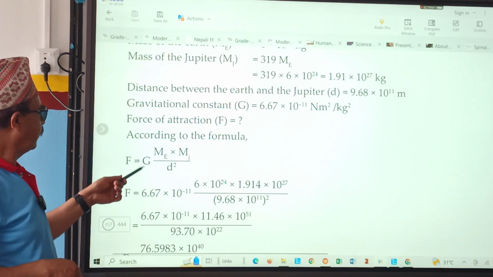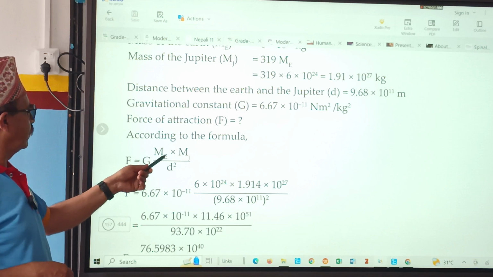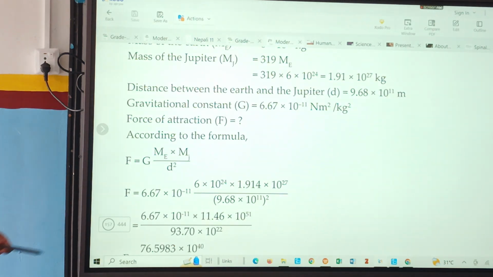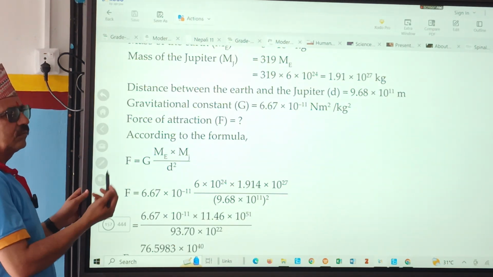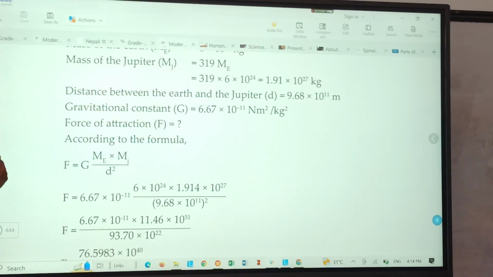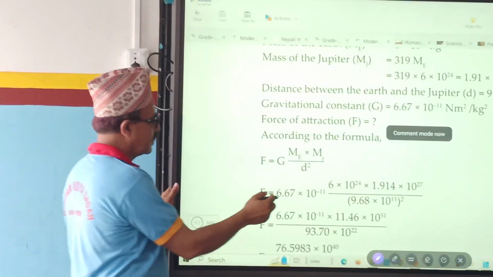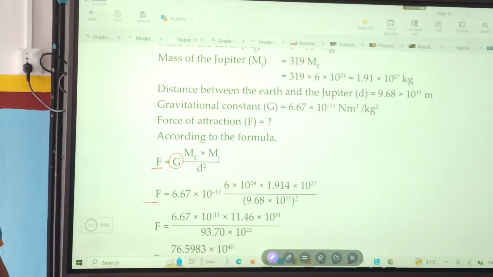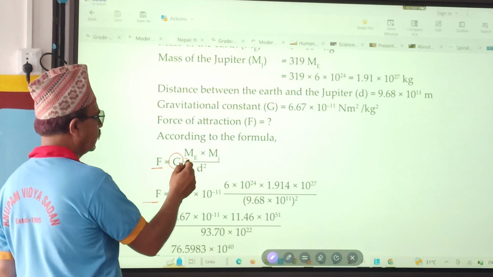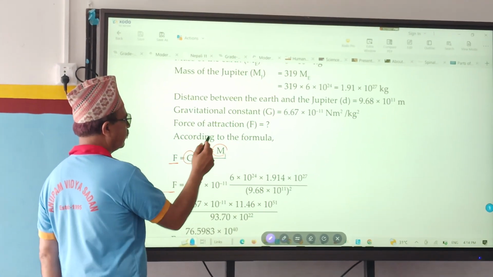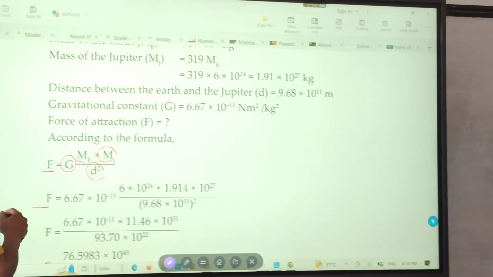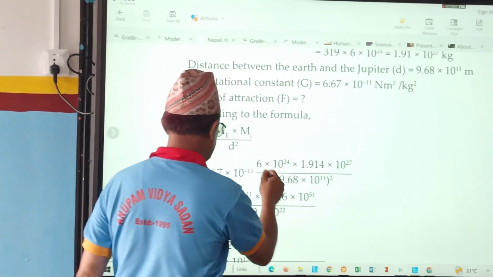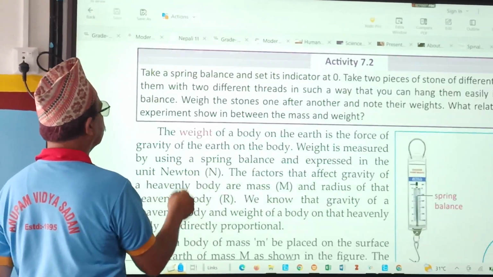Force of attraction. What is the formula? F equals to G M1 M2 by D square. Yes or no? Look at your formula. F equals to capital G. What is capital G? Gravitational constant. What is ME? Mass of first body. M, second body. D. Okay. So how to use the calculator you must know.